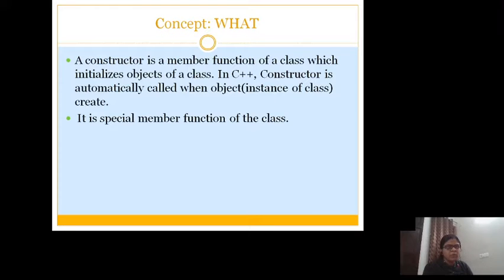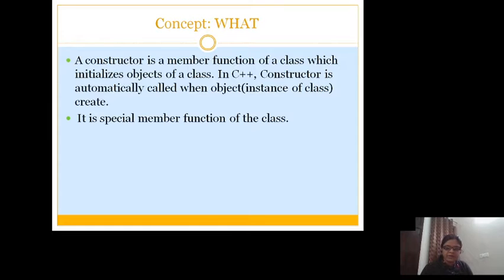The concept of what a constructor is: a constructor is a special member function of a class which is used to initialize the data members of the class. Why do we call it a special member function? There are many reasons for the same. First of all, it is used to initialize the object's data members with some initial values.